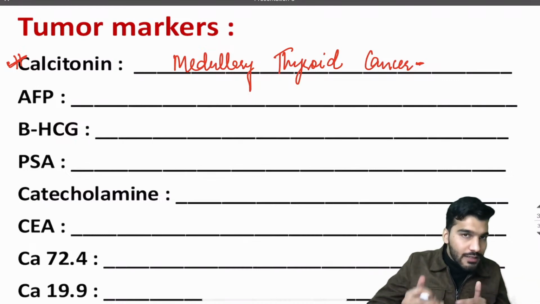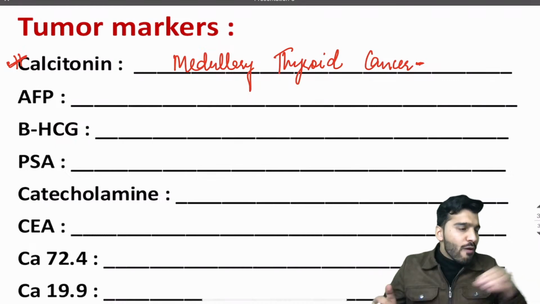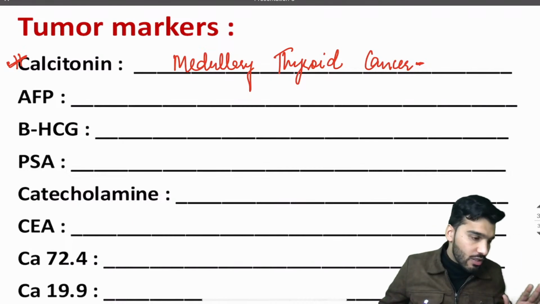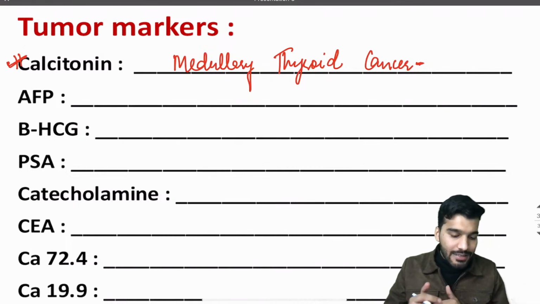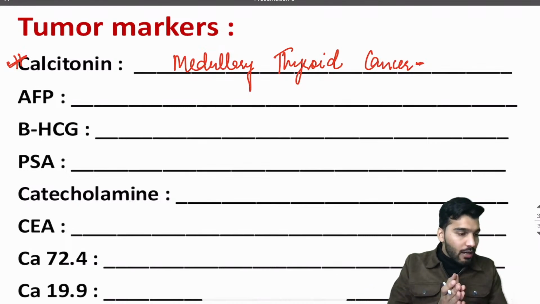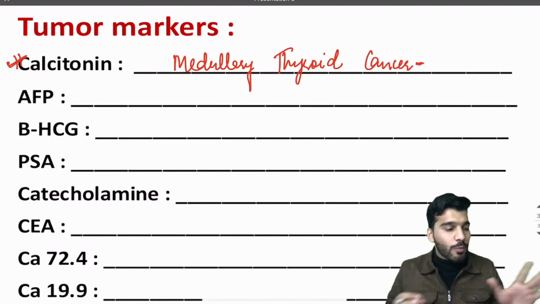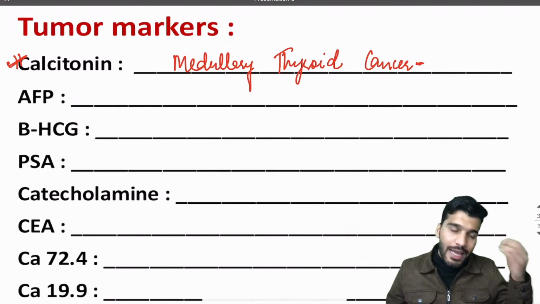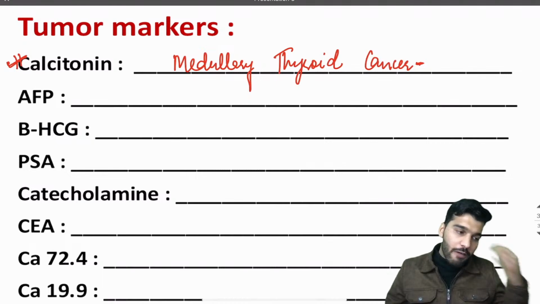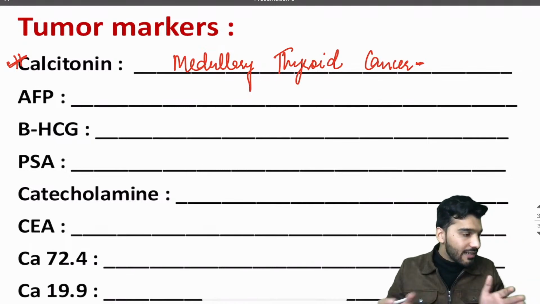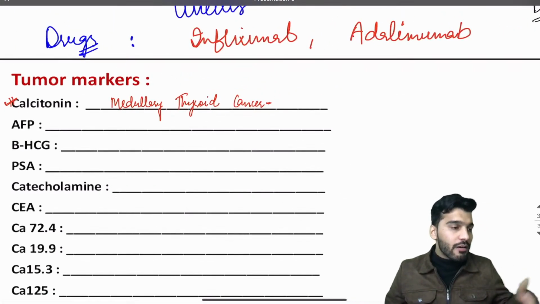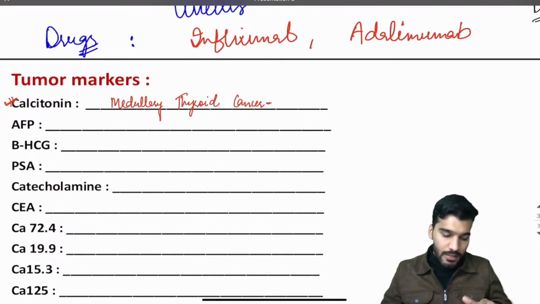Whatever tumor marker I'm associating with a condition, whatever you know about that condition, type in the comment section, whatever you can recall. So let's integrate these tumor markers with the full topics. Whatever you know about a particular condition: if I said beta HCG, say ectopic pregnancy, molar pregnancy, any condition, tumors. If I say catecholamines, say everything about catecholamines you remember. So let's integrate these last two slides so that you will recall and revise more, because it's the last lap. More information should be delivered.